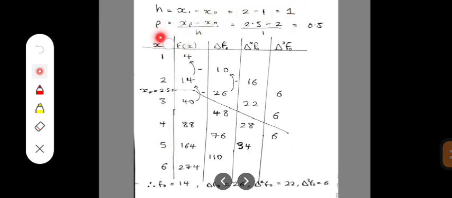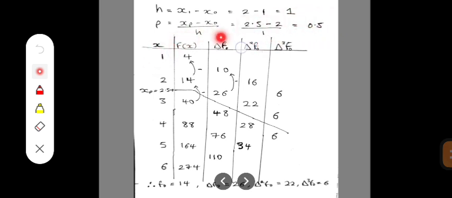Now for p is equal to s subscript p minus s subscript 0 divided by h. Our s subscript p is the target input value, which is 2.5, minus s subscript 0, the value immediately before it, that is 2, divided by the h, which we got as 1. Now 2.5 minus 2 divided by 1 equals 0.5.